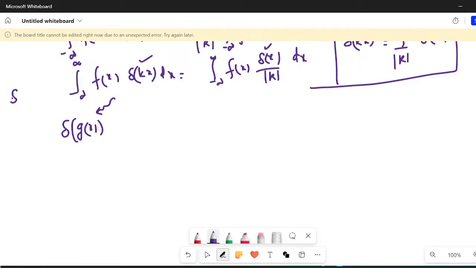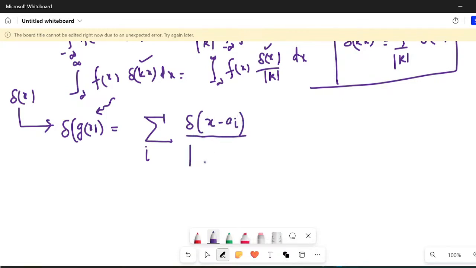Till now you were doing Dirac of x. Now if I say Dirac of g of x, then what to do? It is equivalent to the summation over i of Dirac of x minus ai divided by modulus of g dash ai.